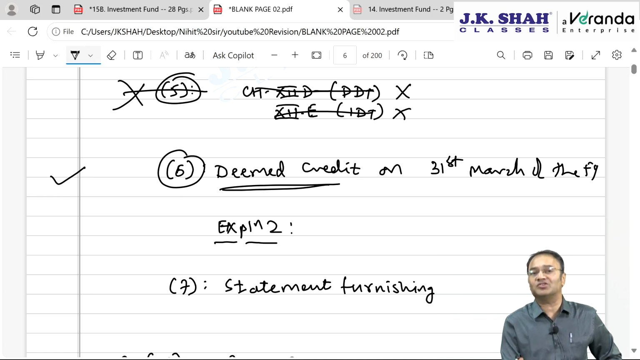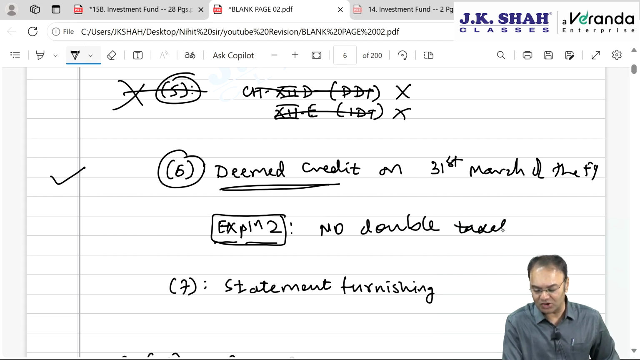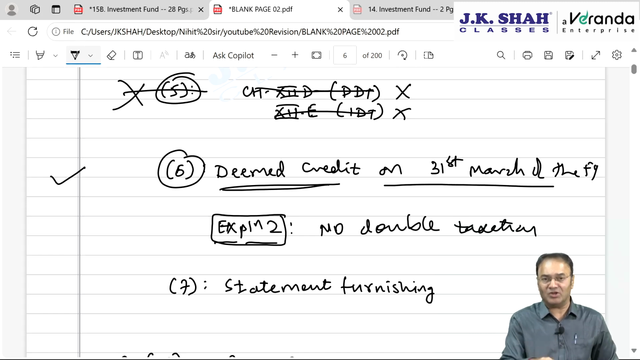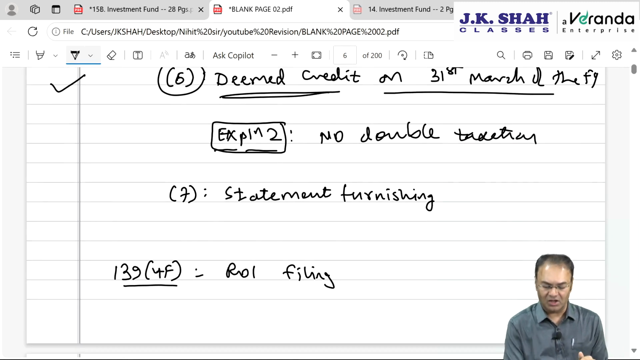Will the unit holder be taxed or not? That depends upon what method of accounting the unit holder is following. Explanation 2 later on states that there is no double taxation. No double taxation means what? It means when this income is actually distributed, which is already taxed on a deemed credit basis as per 115UB subsection 6, it should not be taxed once again when it is actually distributed by the investment fund later on.